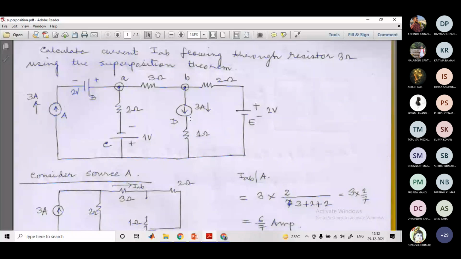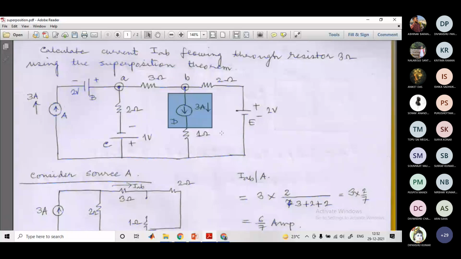Here you don't know what the potential is in between these two points. Across this current source there will be some drop, and that you don't know. What you know throughout this branch is only the current through this branch, but what the drop is across this, you don't know. So that is why you cannot write this. It is only VA by 1, equal to VA minus 0 by 1, that you can write as 3.